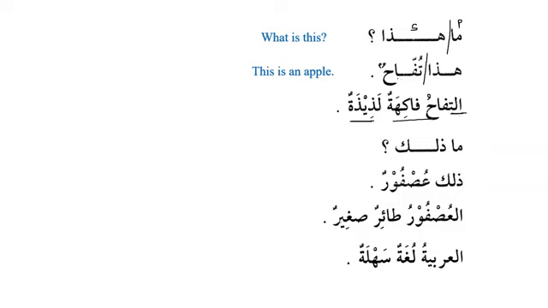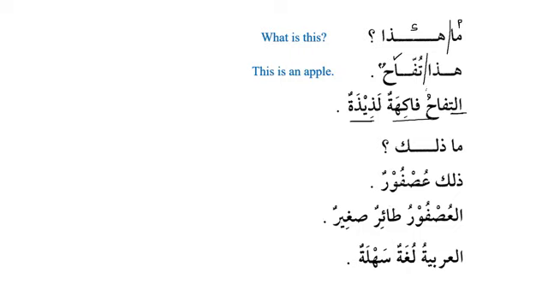So what happened here? Generally when we mention a noun for the first time, and if it is an indefinite noun, it remains indefinite noun. But the same noun, if we mention it again, then it becomes a definite noun. So here it is a nakira, but here it becomes marifa. Why does it become marifa? Because we are discussing it, or we are talking about it for the second time. And in English, I gave you the example. I have a pen. The pen is blue. So when I talk about the pen for the first time, it is indefinite. But when I talk about the same pen for the second time, it becomes definite.